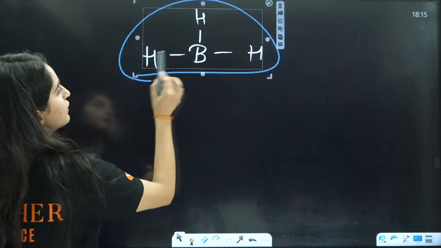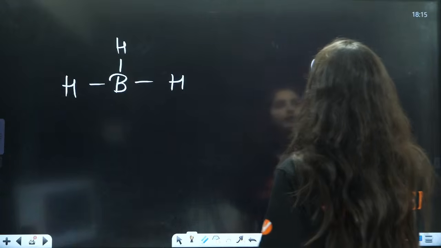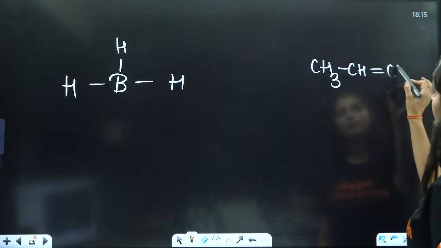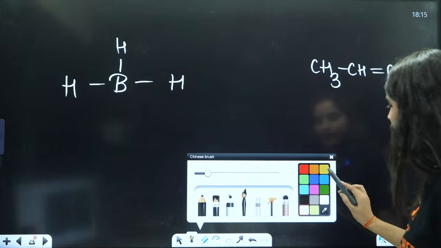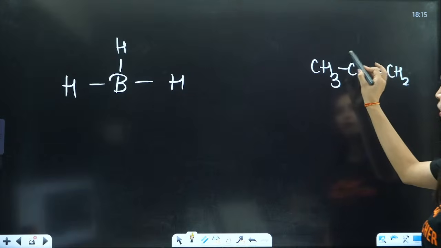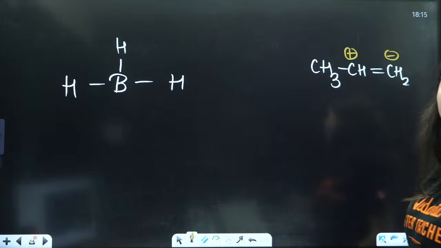Firstly, you will react this with the alkene, that is CH3, CH double bond CH2. Electrons will jump, and you should have a positive over here and a negative over here, or a negative over here and a positive over here.